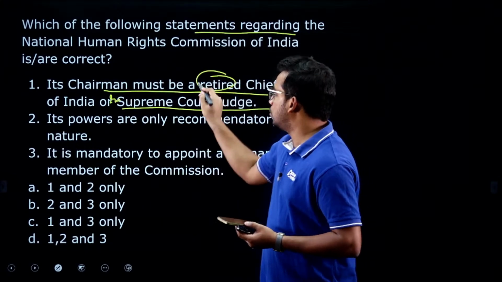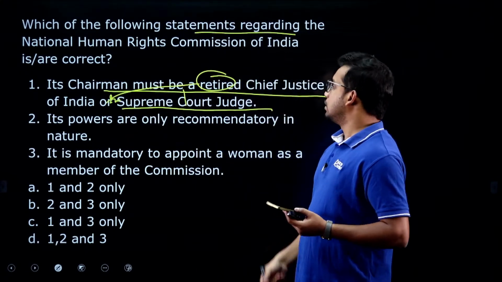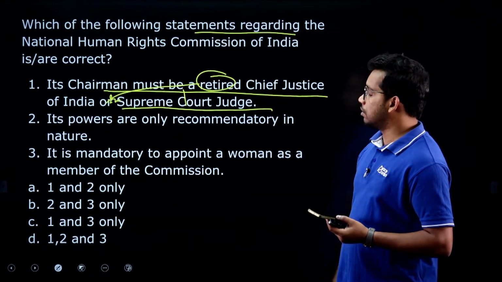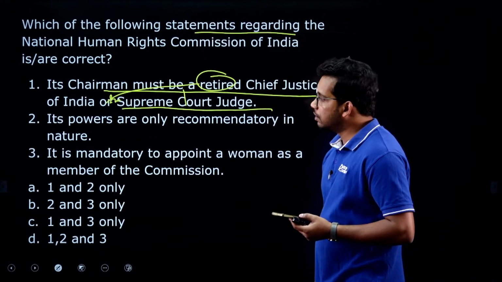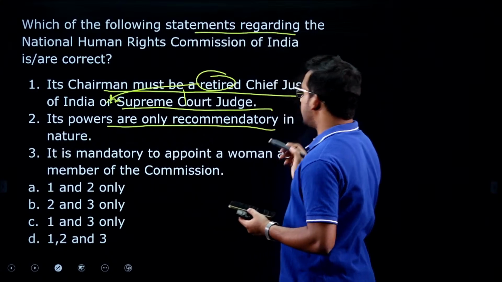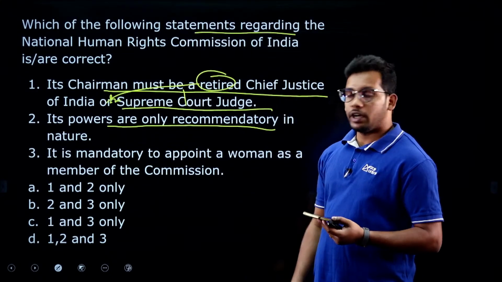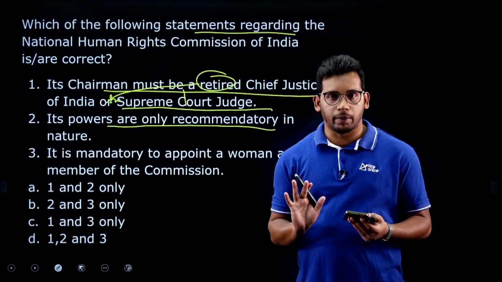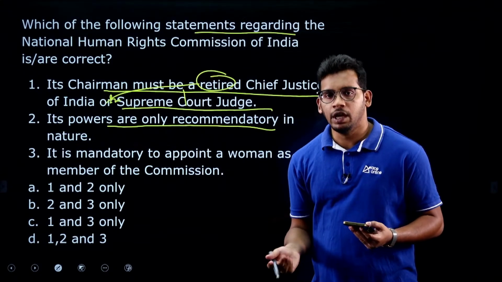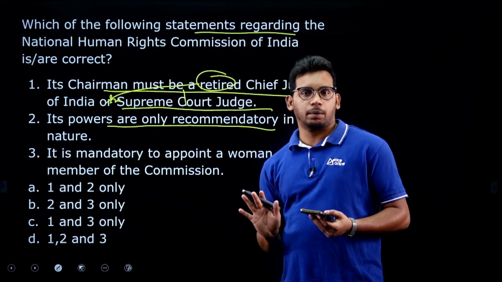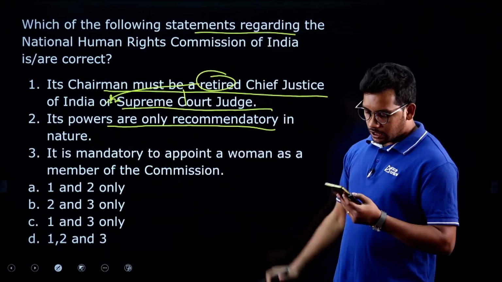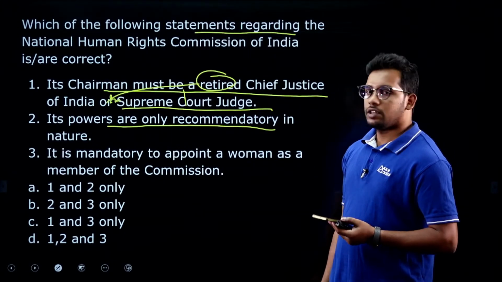This word retired is applicable to both of them, right. Its powers are only recommendatory in nature. That means it is not mandatory for the government to implement. If the NHRC is recommending something, it is not mandatory for the government to implement, it is just recommendatory in nature. That is what the second statement is saying.